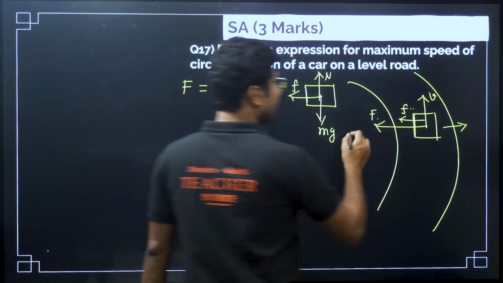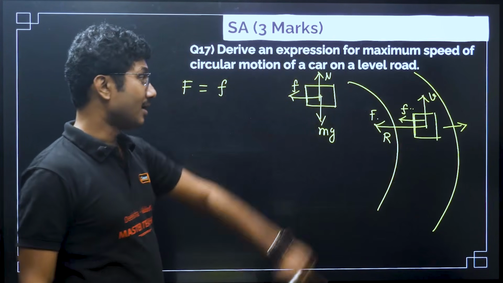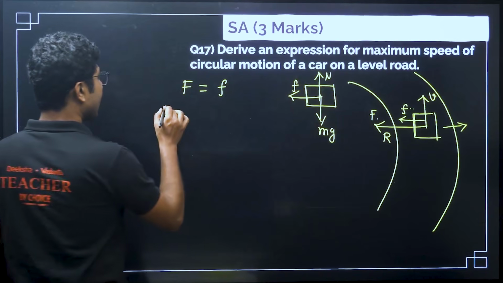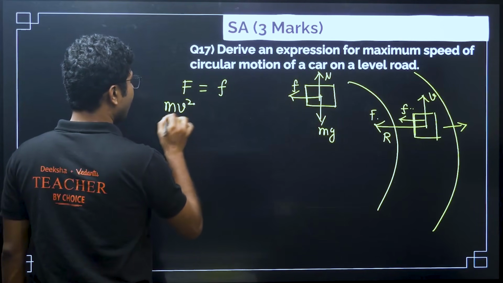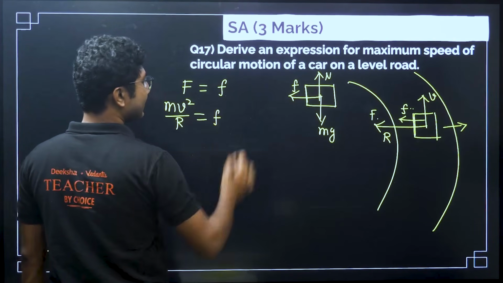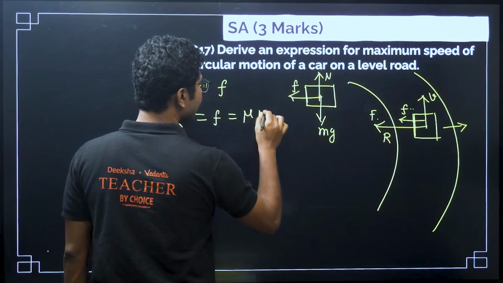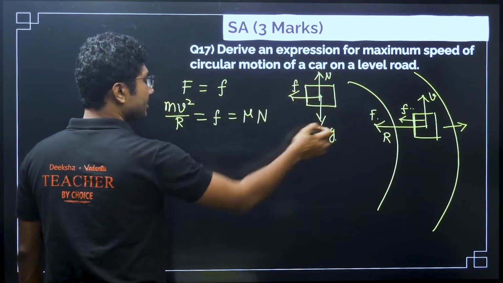Suppose the radius of curvature of the curve is r, then from there we can write mv square by r equals f. Now, what is f? f is nothing but coefficient of friction times normal force. Normal force must be equal to mg.